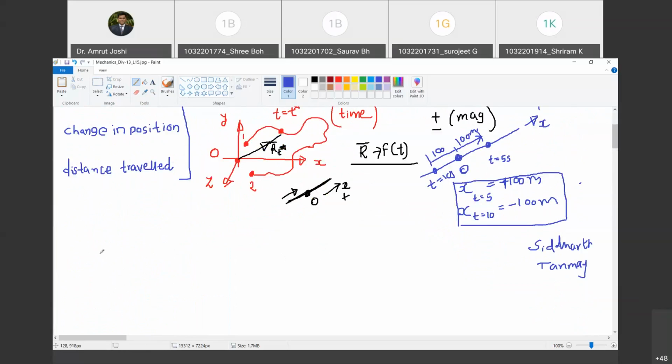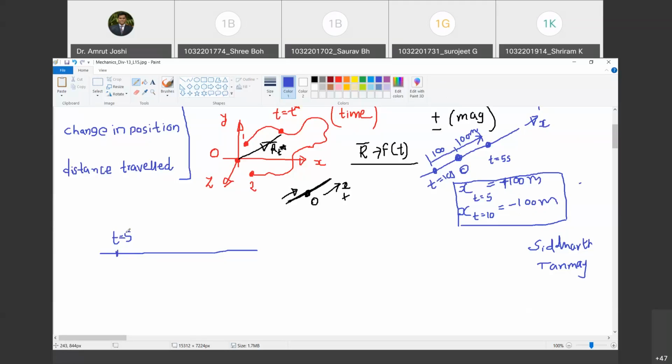Imagine the particle at time t equal to 5 seconds. Before we do that, let me add one more point. In this example, let us say I shift the origin from here to here. Then these numbers and their signs are going to change. Therefore, sign is sensitive to the origin that you choose and the positive direction of the x-axis that you choose. That's the point that you must note.